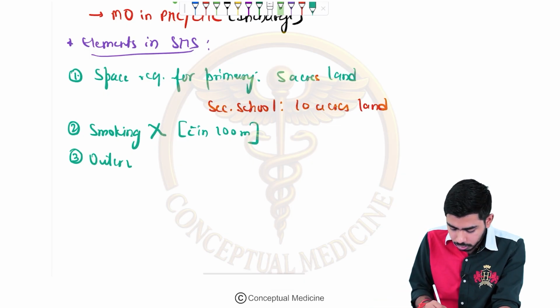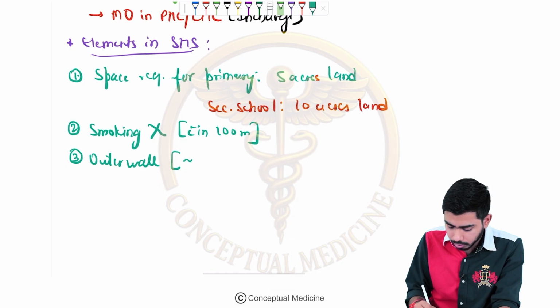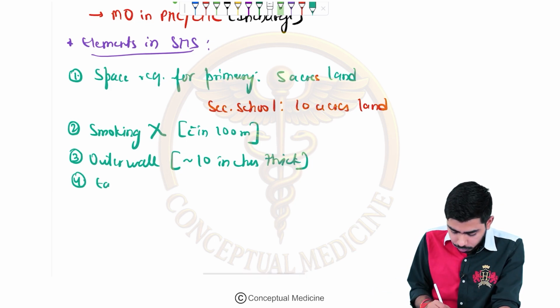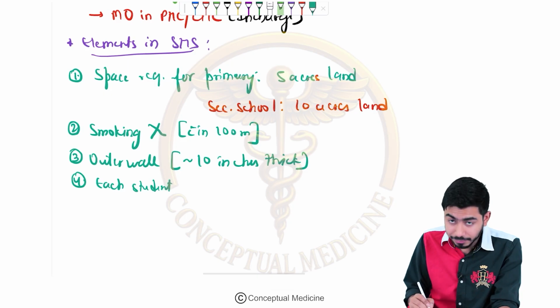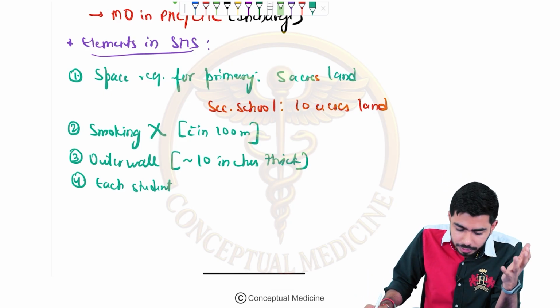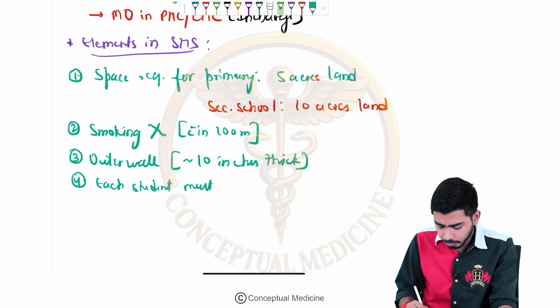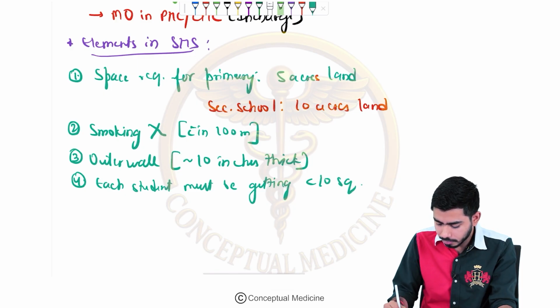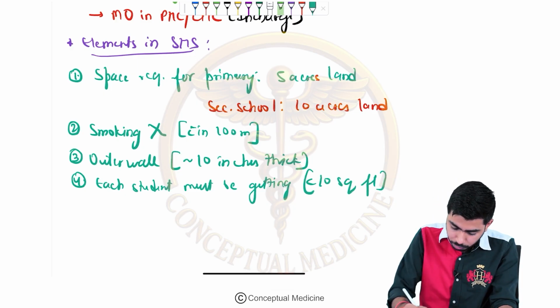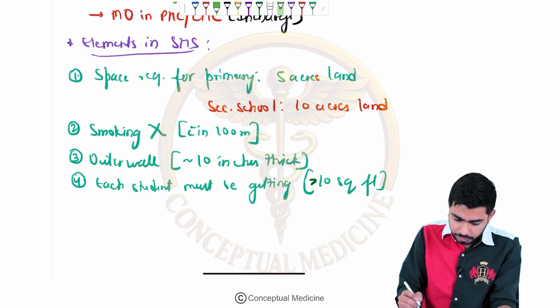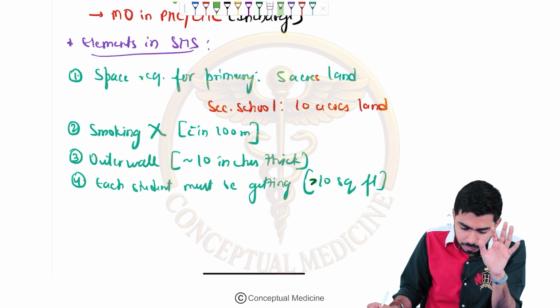The outer wall of the school should be around 10 inches thick. These are the important elements which I am talking about. Each student must have sitting space of, not 40, it is around 10 square feet. Each student must get at least more than 10 square feet area. That is very important.